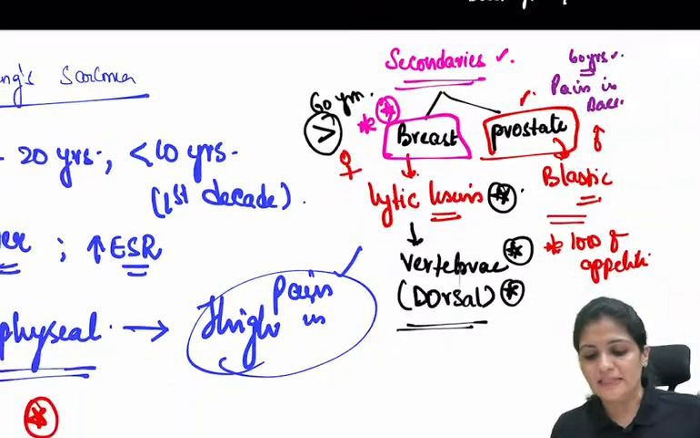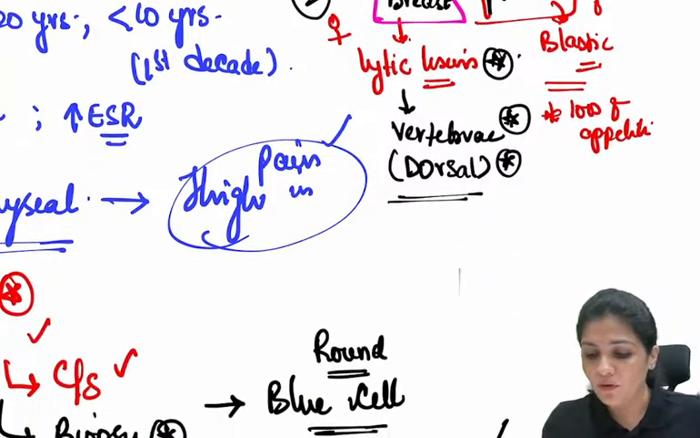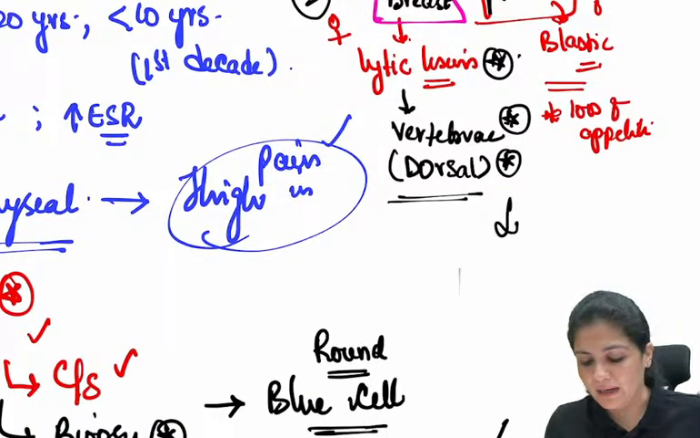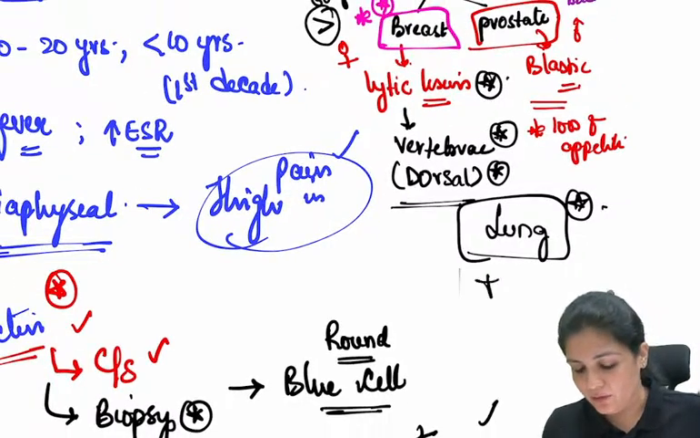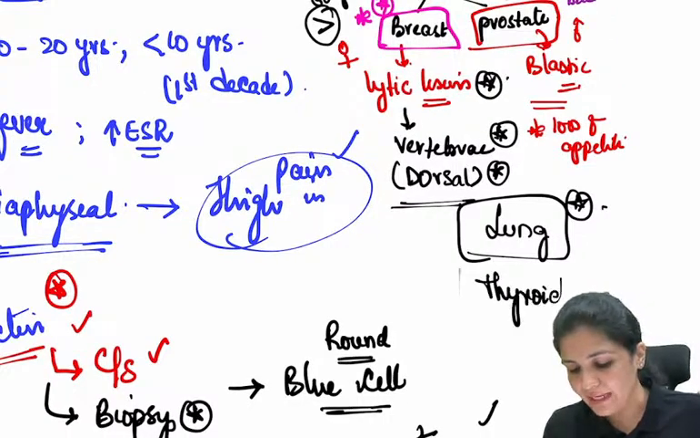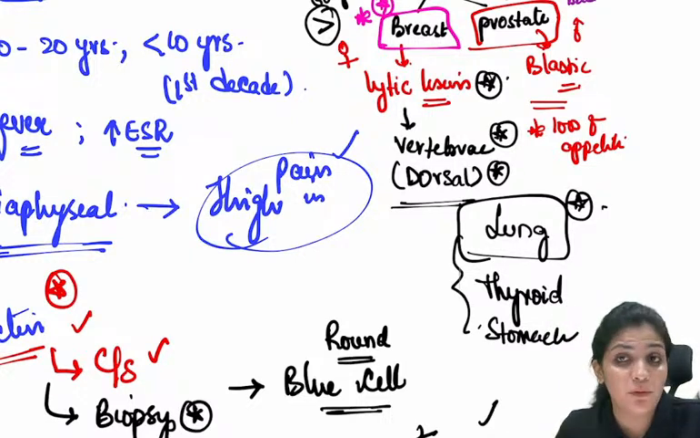Please remember, these are the two important areas. And one more interesting area is the lung. So lung is an interesting area again. So three important areas: breast, prostate, lung, and then thyroid. And finally is your stomach. So these are the five areas where an orthopedic surgeon has to be familiar.